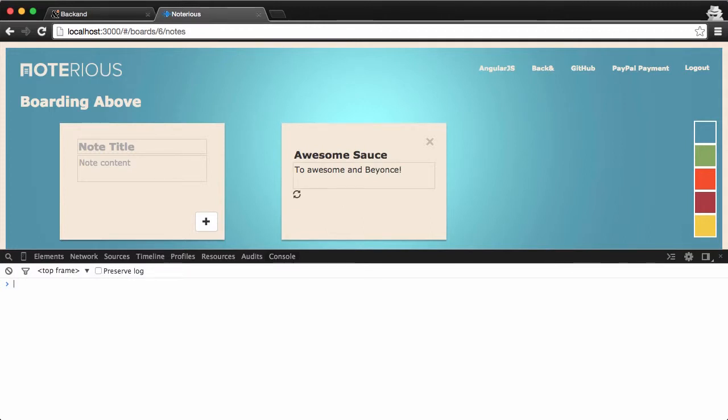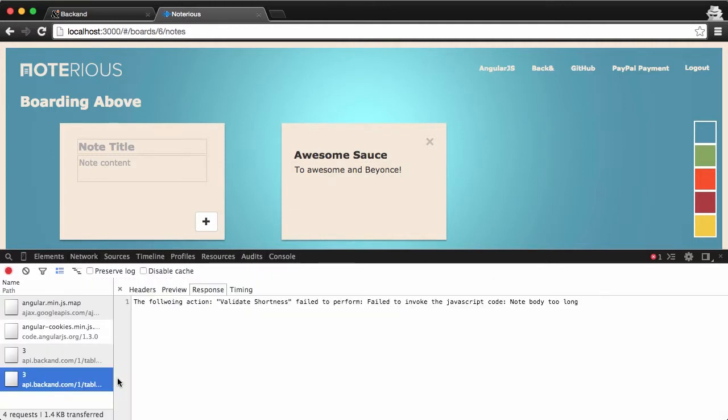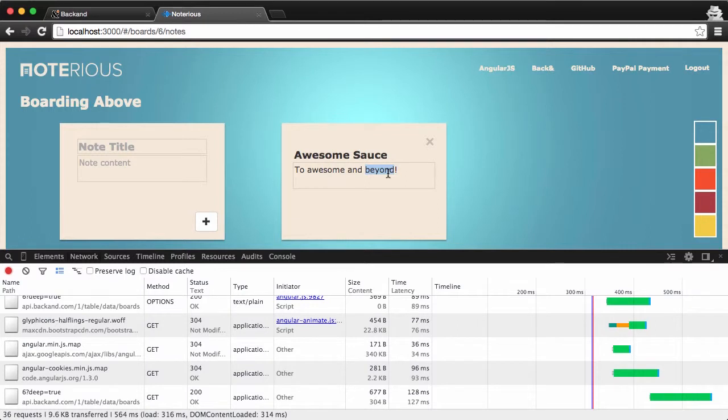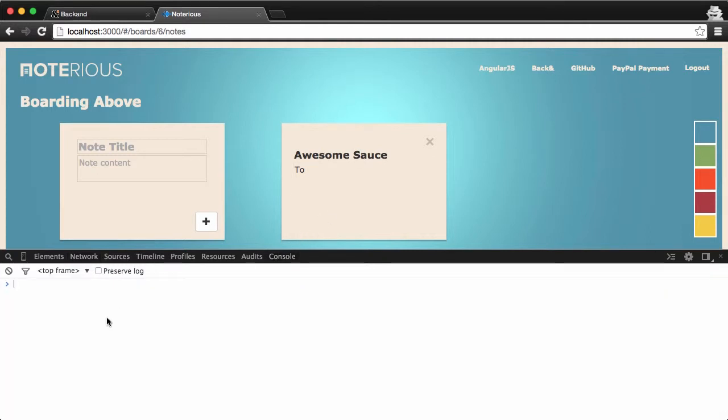And so we're going to update this, and you can see we've actually thrown a critical exception, and we can see here that the following action validates shortness failed to perform. Now we can actually go back and update this to pass. So let's just set this to 2, as in TO. And when we tab out, we can see that no errors were thrown, and the record was able to persist.